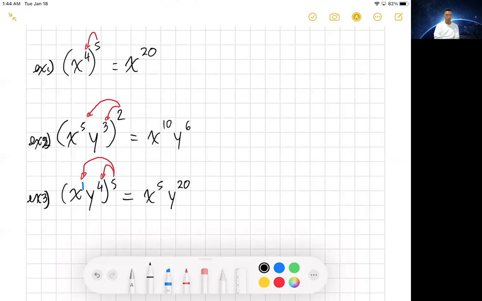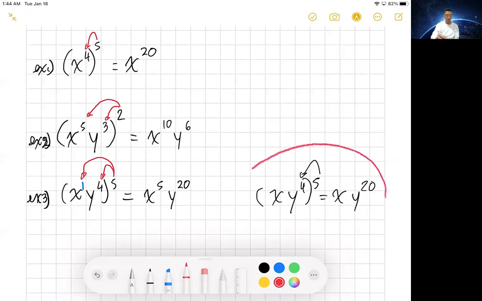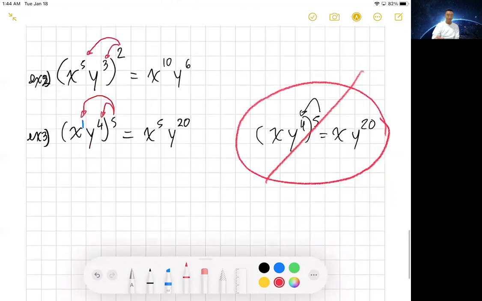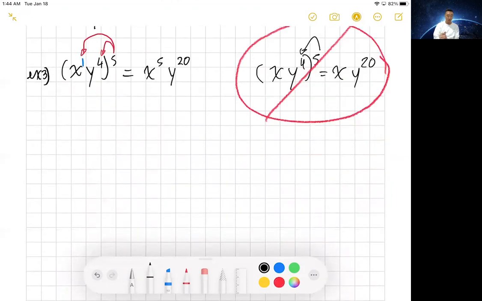Okay. But a lot of students, again, they do mess up. They don't do it right, and they just do this, and they leave the x by itself, and they think that this is correct. This, my friends, is not correct. It's incorrect because the x has an exponent of 1. So make sure that you take care of that.